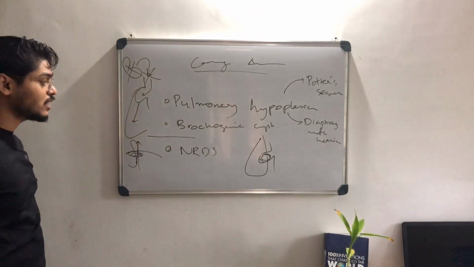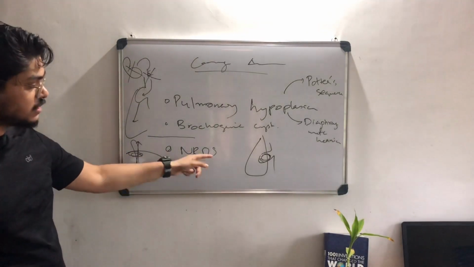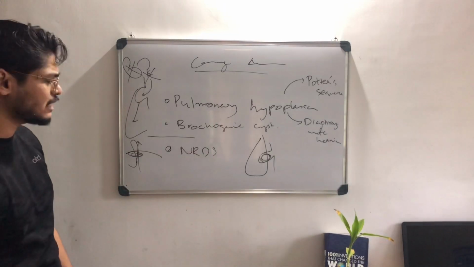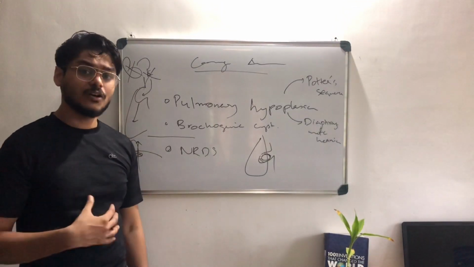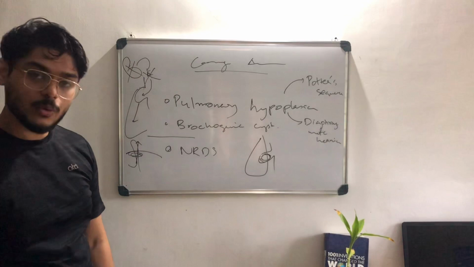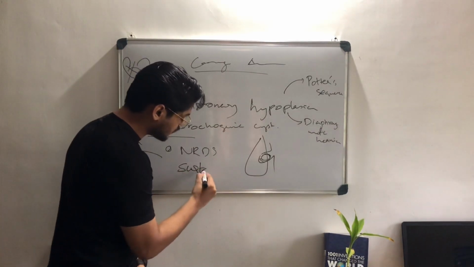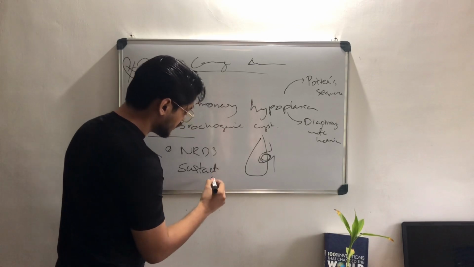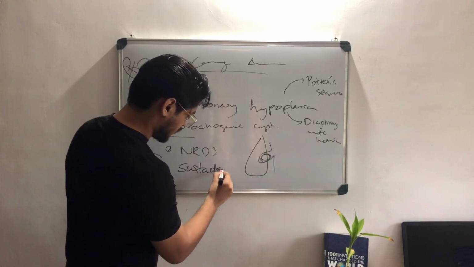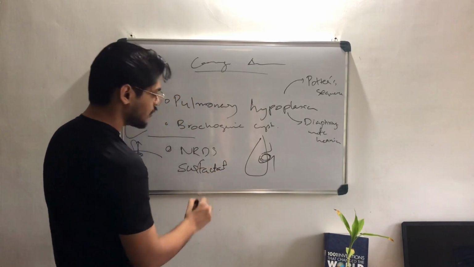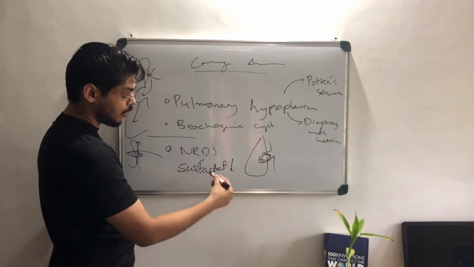Next is NRDS, neonatal respiratory distress syndrome. Why is there a distress in respiration for the neonate, for the newborn? Because the surfactant is reduced. We have said this. How much is it reduced?